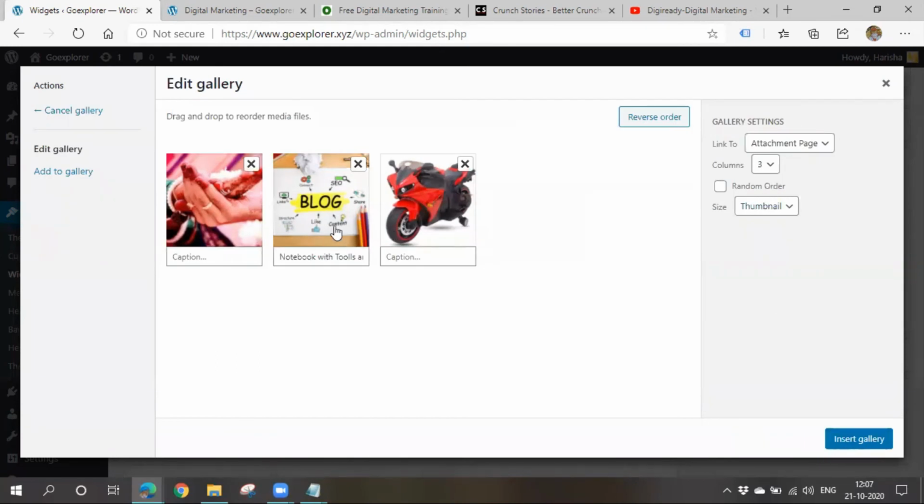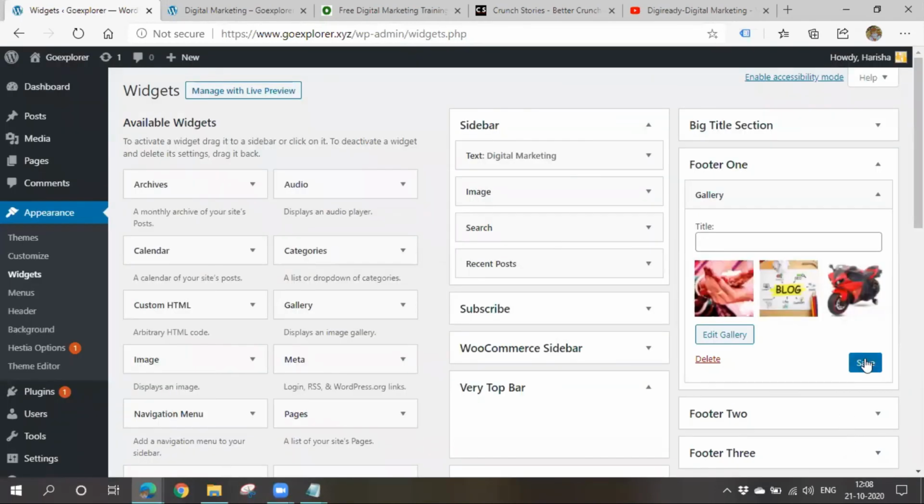So what should be the size? It is asking. If you don't want to display the caption, please remove it. The size should be medium, large or full size. I'll be okay with this thumbnail. How many columns do you want? If you want only one image to be displayed in one column, you can take it as one, or else you can take it as two or three, whatever you want. I'll choose two. So insert gallery. Click on save. We can give a title also. The title will also be displayed.